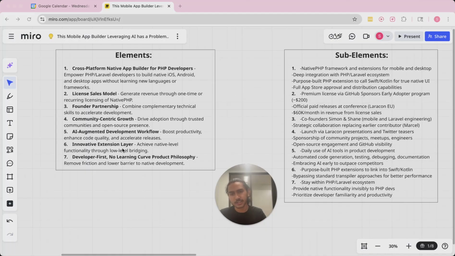Innovative extension layer, it is to achieve native level functionality through low-level bridging. Developer-first, no learning curve, product philosophy, it is to remove friction and lower the barrier to native development. Cool, if you guys want to pause the video to read out the sub-elements, you can, but we're going to